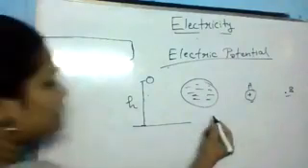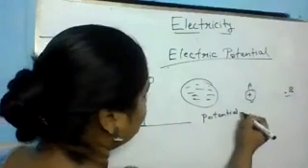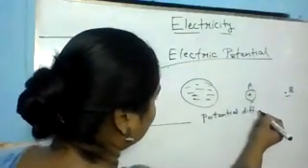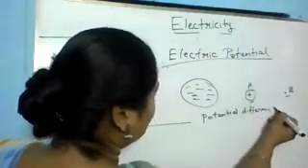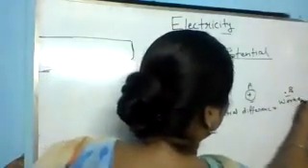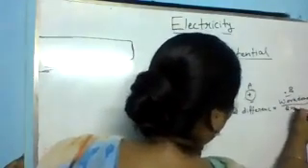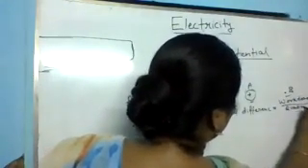The formula is: potential difference equals work done upon quantity of charge, that is, work done divided by quantity of charge.